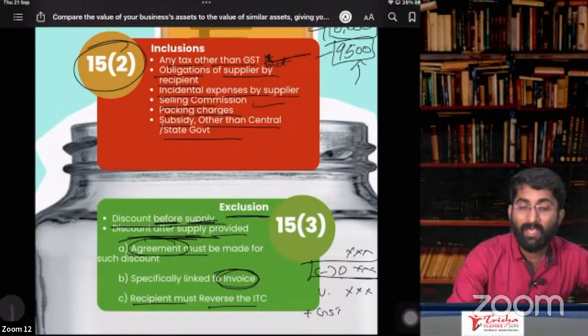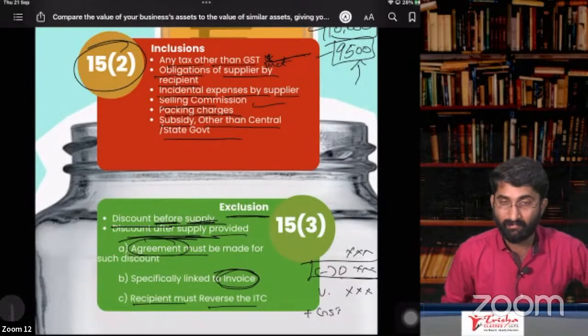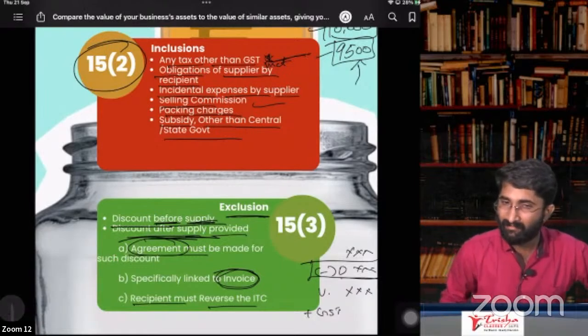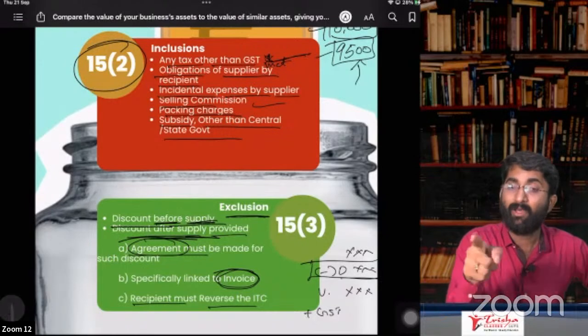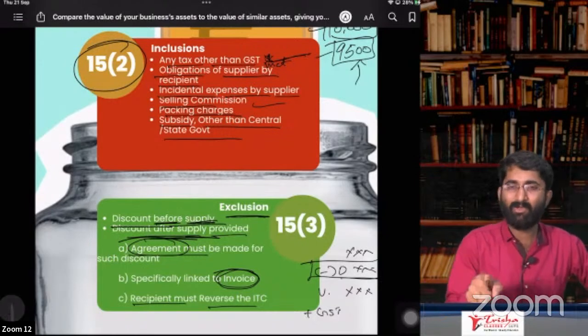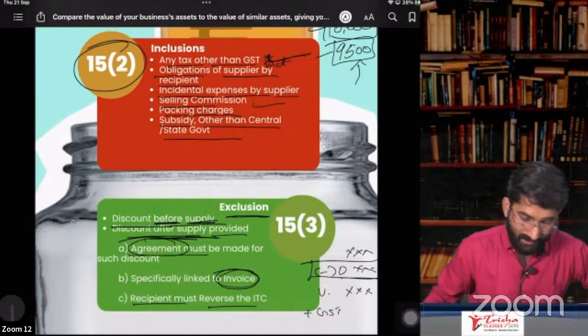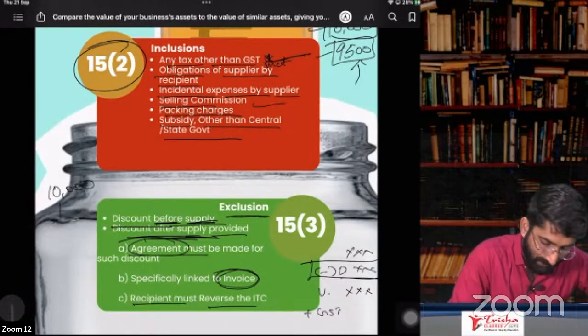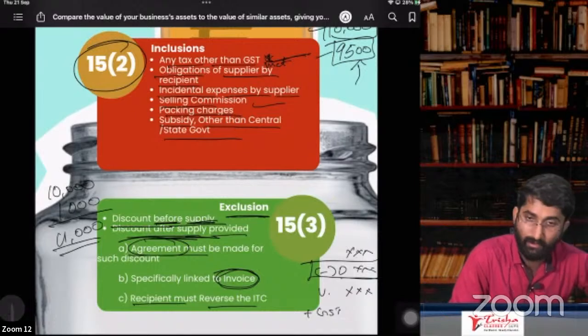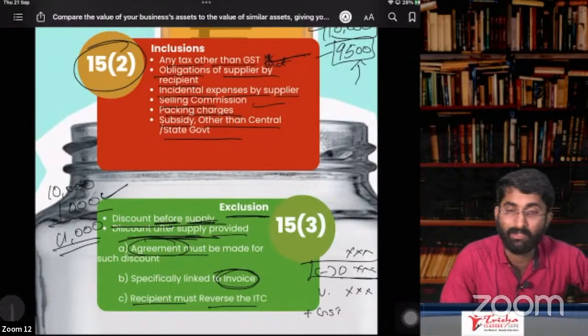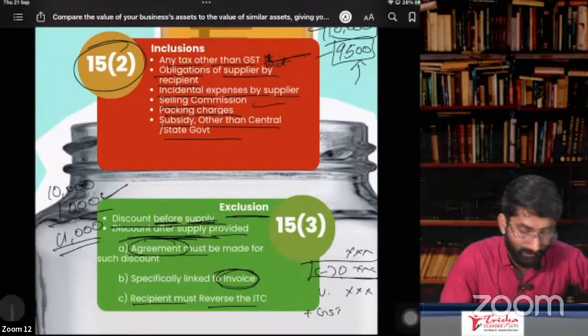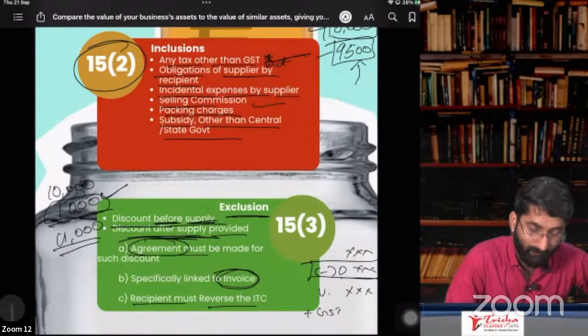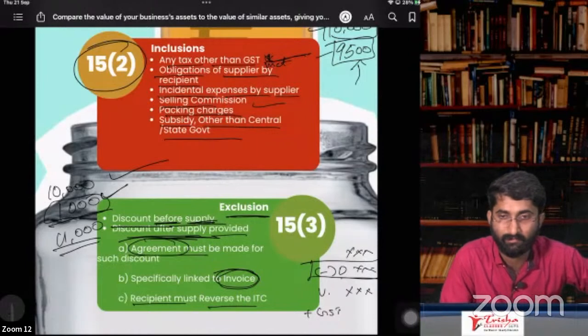Now, if I have given you the discount later, you have to reverse the ITC. ITC has to be reversed. If you are ready to reverse the ITC, why? Because you have taken ITC on that. Example, 10,000 rupees. You paid me 10,000 rupees plus 1,000 as the GST. Totally, you paid me 11,000 rupees. You took ITC for this 1,000. You should be ready to reverse this ITC if I am giving you a discount.